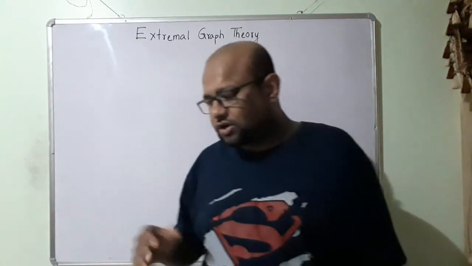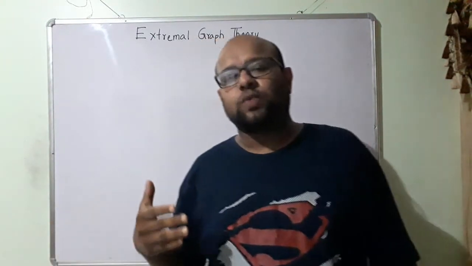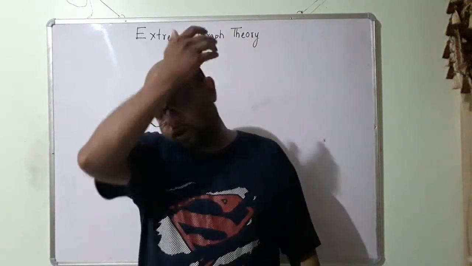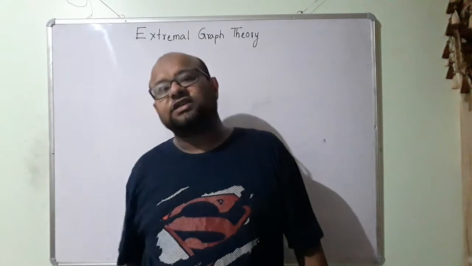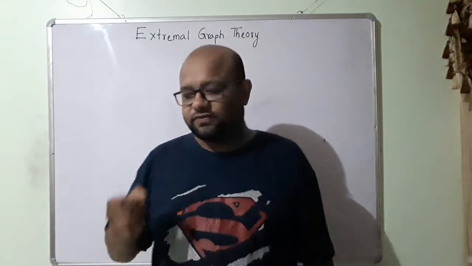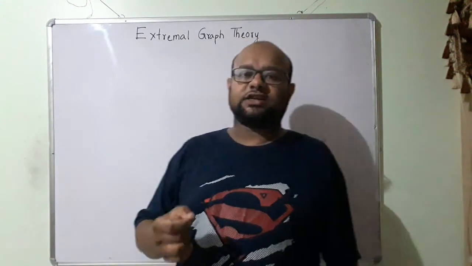The answer would be n minus 1 edges, because a tree has n minus 1 edges. So if there are n vertices, a tree will have n minus 1 edges.